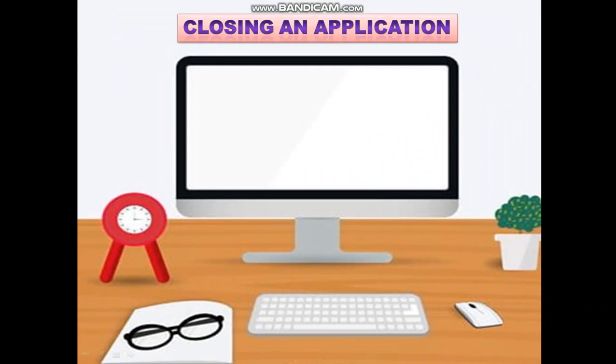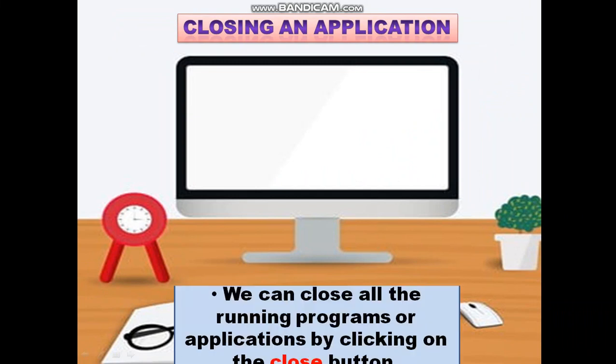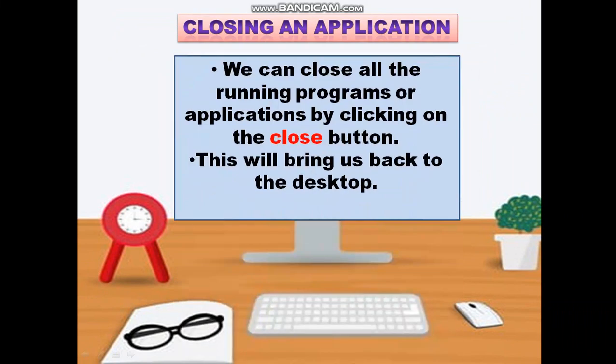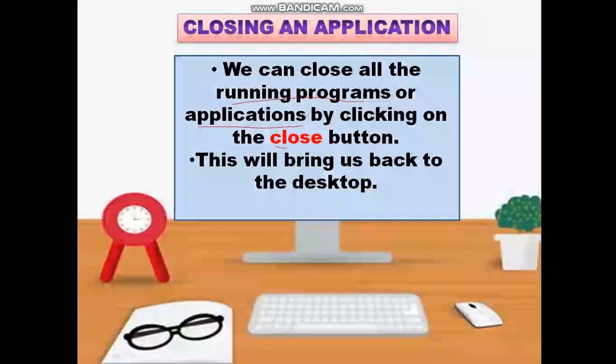Closing an application. Now, if you have painted something, your task is over. So how will you close it? Let's find out. We can close all the running programs or applications by clicking on the close button.